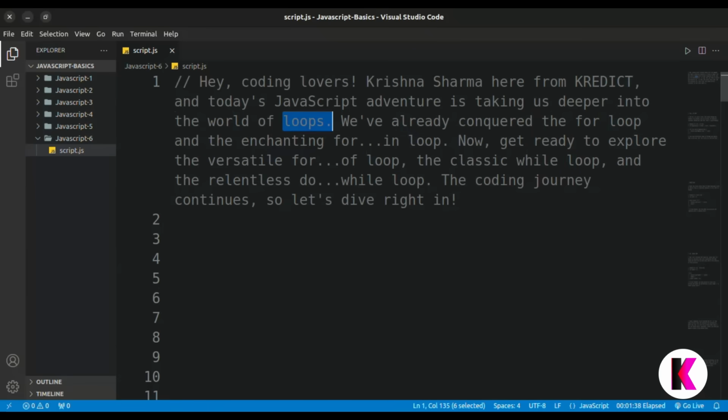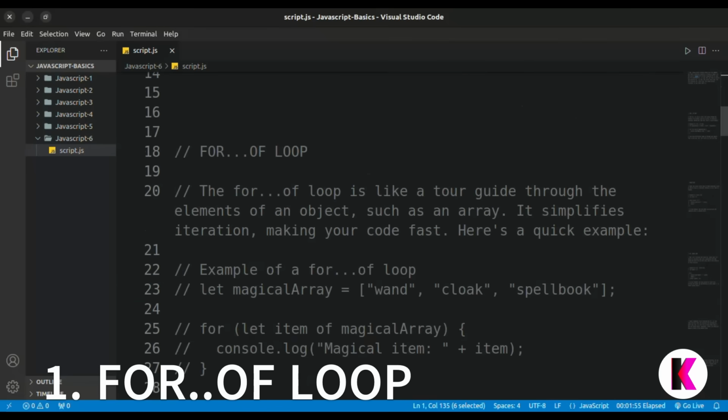Loops. We have already conquered the for loop and the interesting for in loop. Now get ready to explore the versatile for of loop, the classic while loop, and the relentless do while loop. The coding journey continues, so let's dive right in. So our first loop is the for of loop.